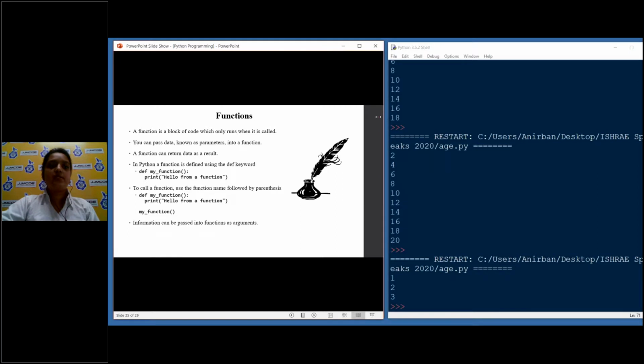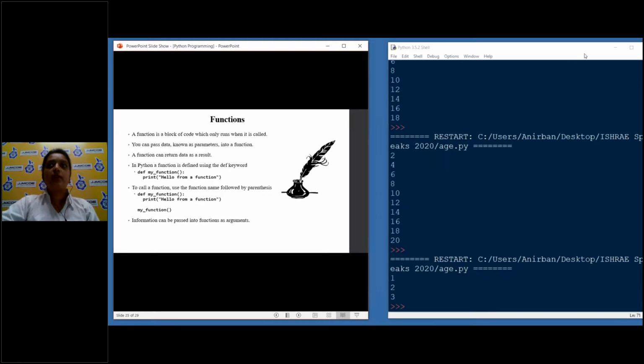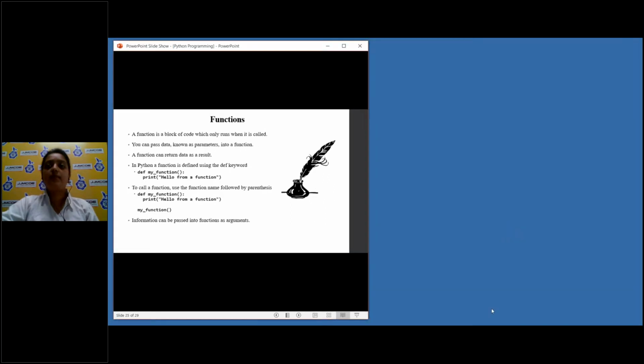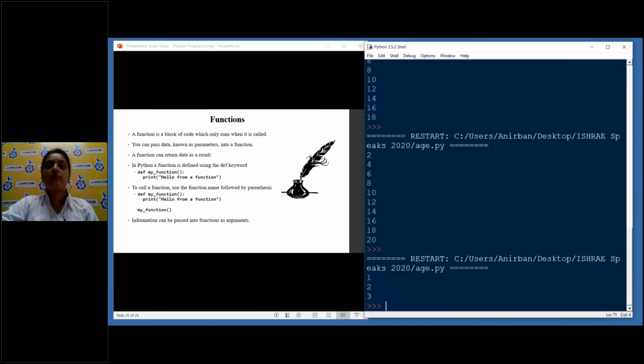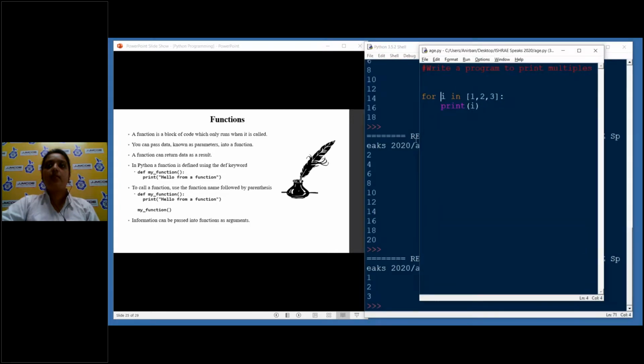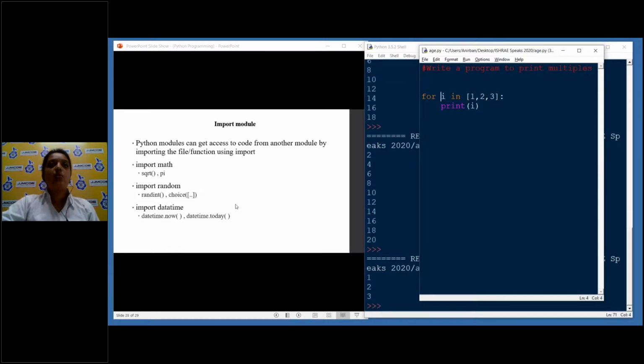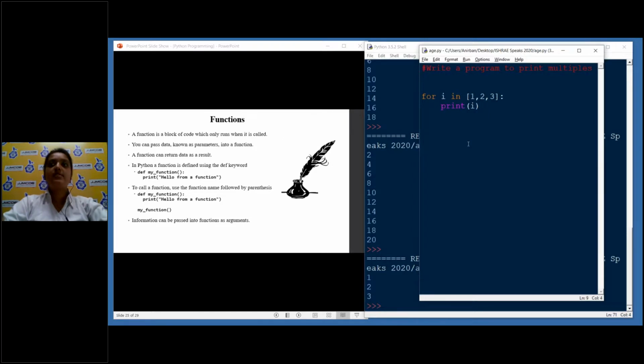Function. So what does a function do? Okay, I'll close this and open the same program again. A function is a block of code which only runs when it is called. You can pass data known as parameters into the function. A function can return data as a result. Okay, we'll read this later. Now we'll just go to a simple explanation.